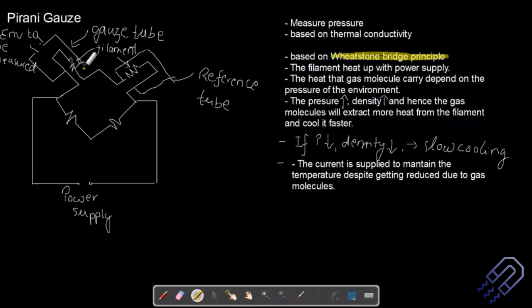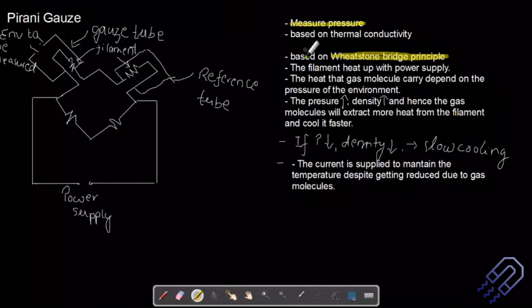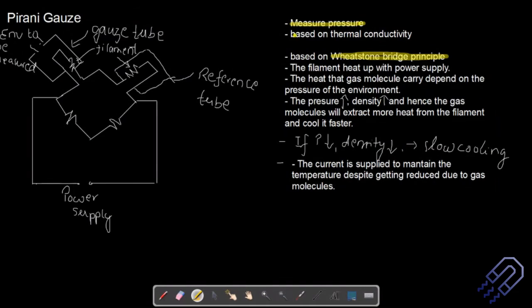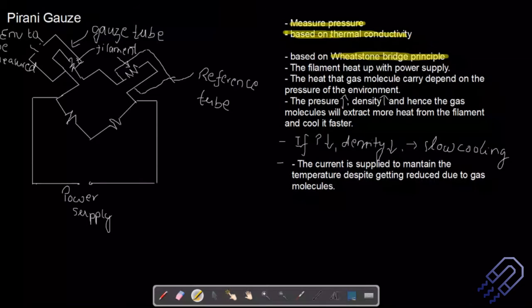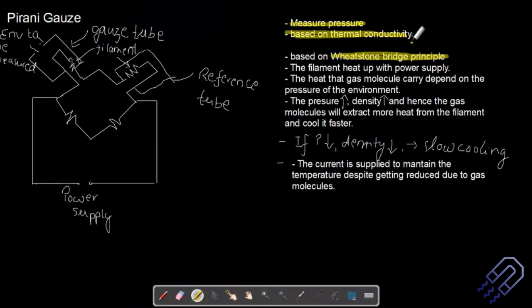Secondly, it basically is a device which just measures pressure. That is quite obvious, but then that is above atmosphere. Okay, and finally, one more working principle is that it is based on the principle of thermal conductivity. I'd again suggest you don't write this down point-wise. You can always make sentences and write it down in your exam.